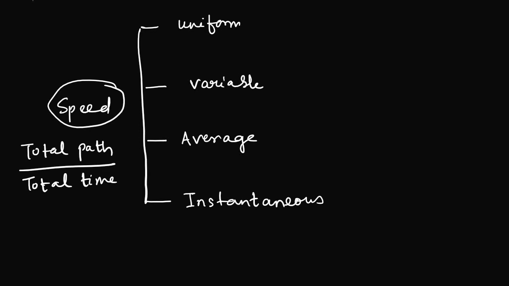If an object is moving with a uniform speed, that means equal distance in equal time. What does that mean? That means if I make a graph of a uniform speed, how would it look? Let me draw it for you.